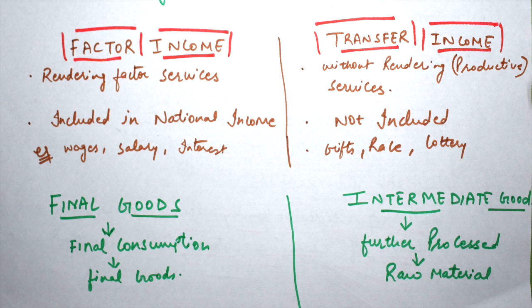And one another example I want to take over here is sugar. Sugar is a final good for us if I am consuming sugar. But for a baker, it is a raw material. So it is an intermediate good for the baker. So one thing I need to mention over here is that the product is used according to the nature of its use. So accordingly it has to be taken in calculation of national income.